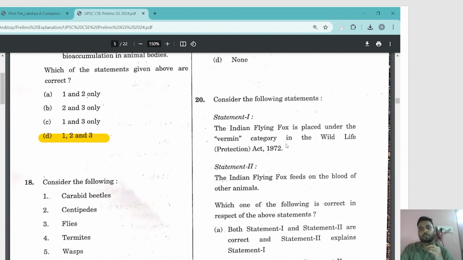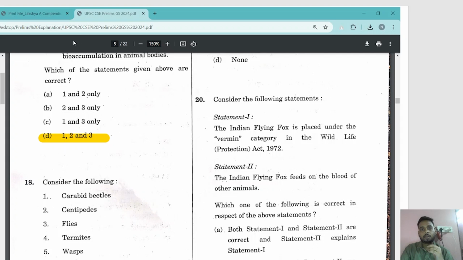So see this question, okay? Environment is a very important section, and you have lots of current affairs in environment, lots of them. But such types of questions will also be there, where if your understanding of the basics is clear, you will be able to attempt it.